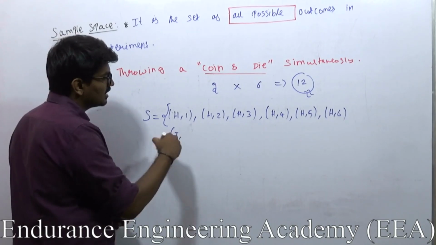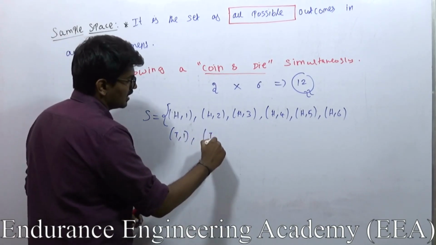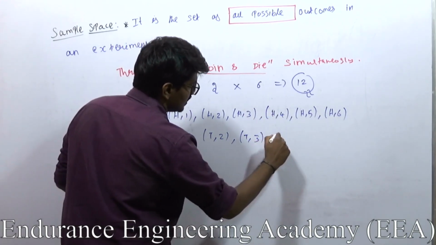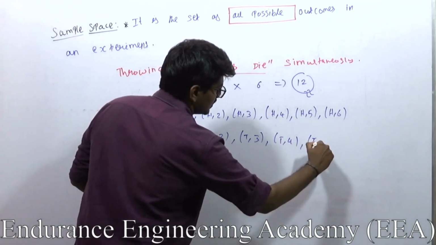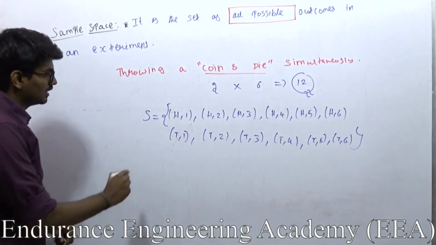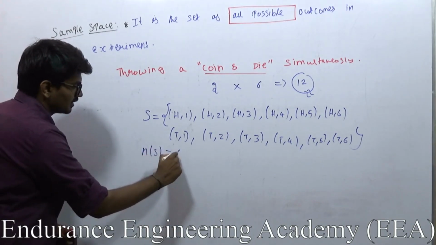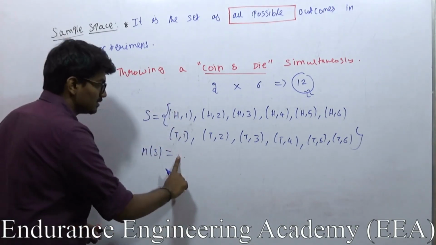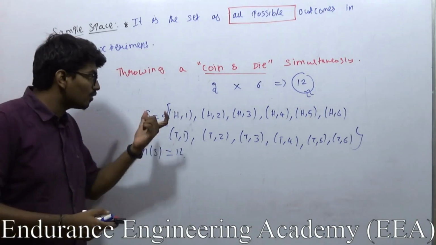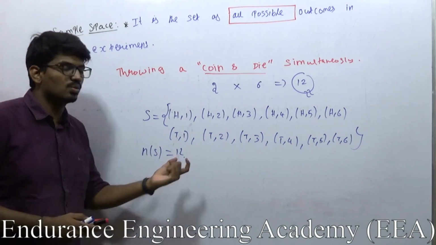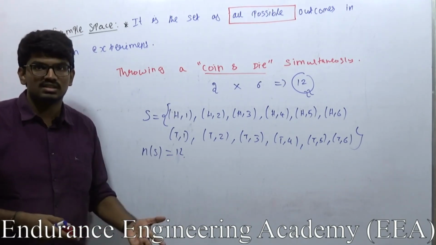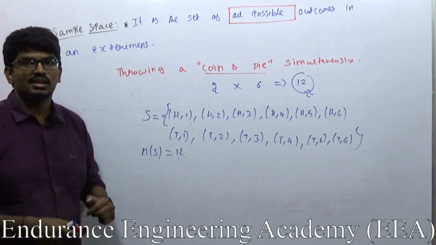The second possibility is in the coin I am getting tail, and in the die I am getting the numbers, tail 1 through tail 6. So the number of elements in the sample space is 12. When I defined the probability, I gave n of E by n of S. Now I guess you would have understood what n of S is. n of S is nothing but the number of total possibilities, the number of elements in the sample space itself.